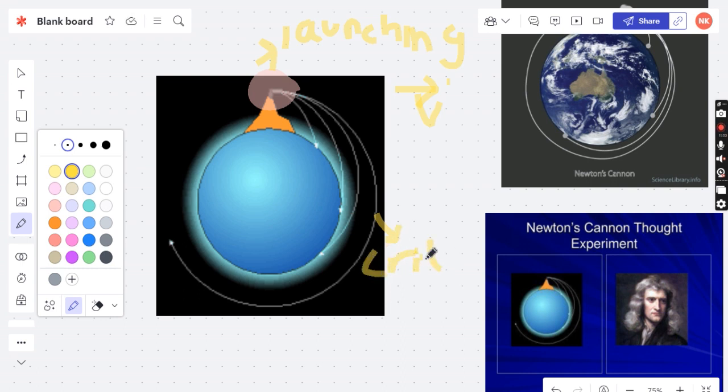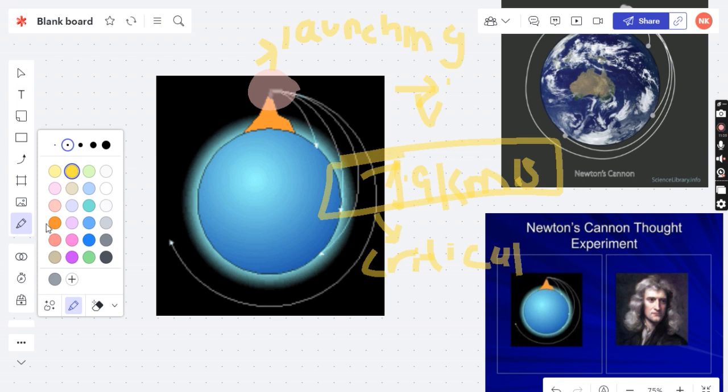It's very unique to know that the critical and the launching velocity are both the same, which is 7.9 kilometers per second, considering that no air resistance or gravitational field is acting upon it for a while. So the critical velocity and the launching velocity are both the same.